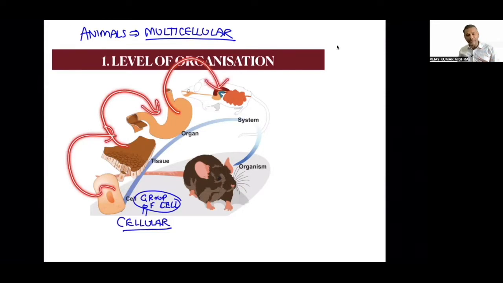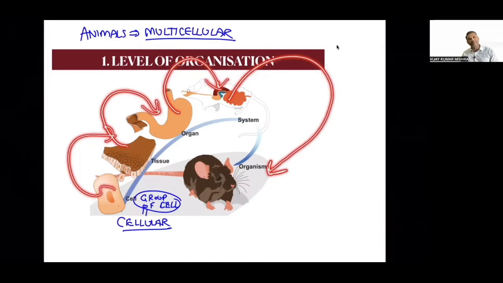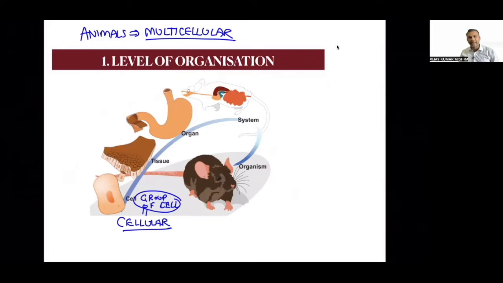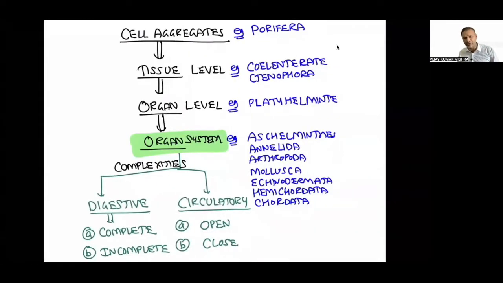और हमारी जो बॉडी होती है वो सिस्टम से बनी होती है. रेस्पिरेटरी सिस्टम, डाइजेस्टिव सिस्टम, एक्सक्रेटरी सिस्टम, नर्वस सिस्टम, मस्कुलर सिस्टम. द बॉडी इज मेड अप ऑफ सिस्टम. और ये जो सिस्टम कंबाइन होता है तो फाइनली देयर इज अ फॉर्मेशन ऑफ ऑर्गेनिज्म. Be very clear. Cells will combine to form tissue, tissue will combine to form the organ, and organ will combine to form the organ system, and organ system will combine to form the organism itself. Very simple concept. Now this will be level wise growth. Level wise there is an evolution. Let us now try to understand those levels.